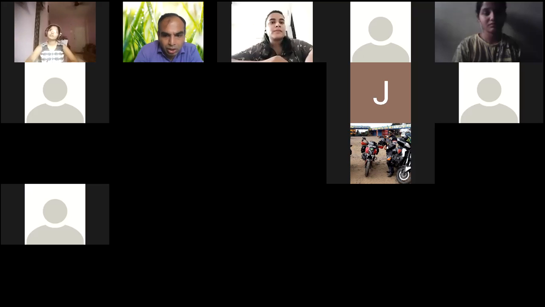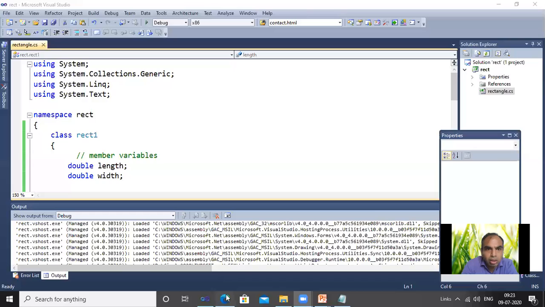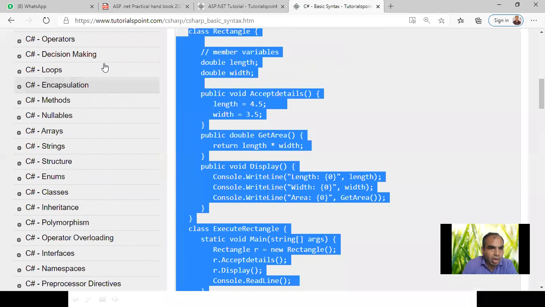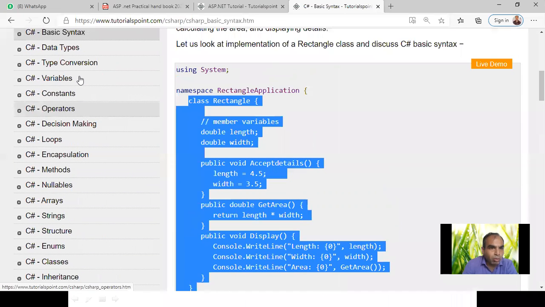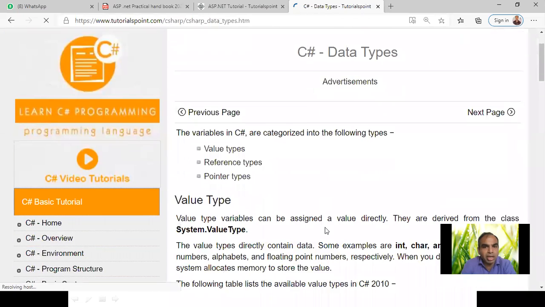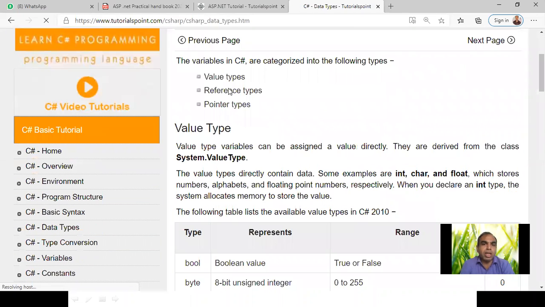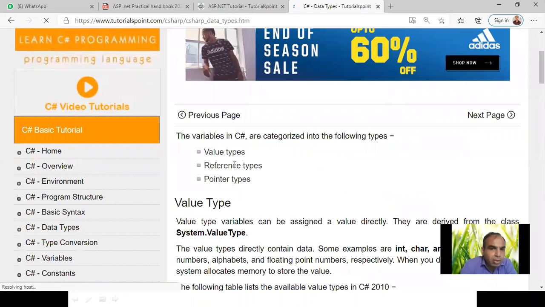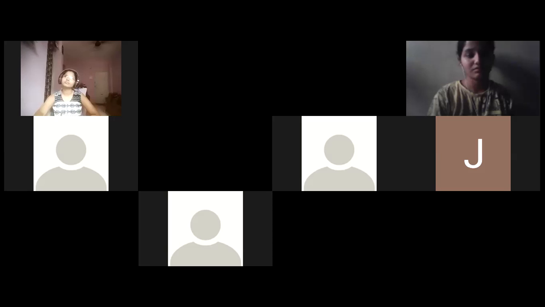So I'm just sharing you another screen. Here, see that now again tutorial is there. I want to show first what are the data types. Data type, see that now in C#. What are the data types? See, what are the categories of the data type? Value type is there, reference type is there, pointer type is there.